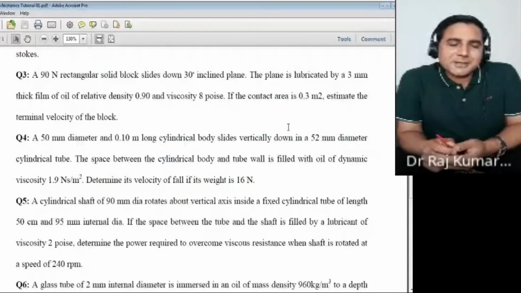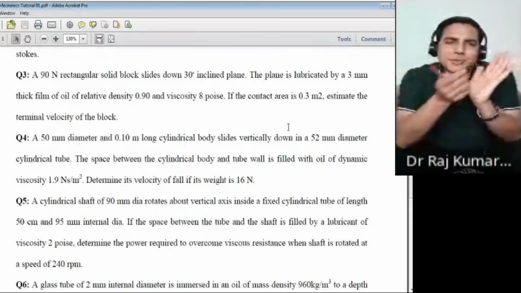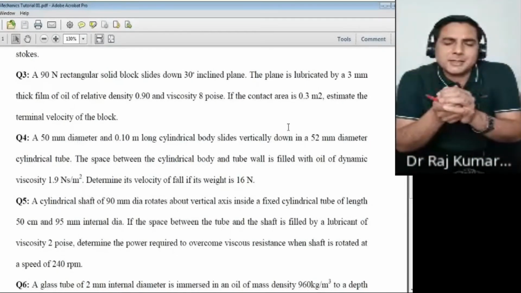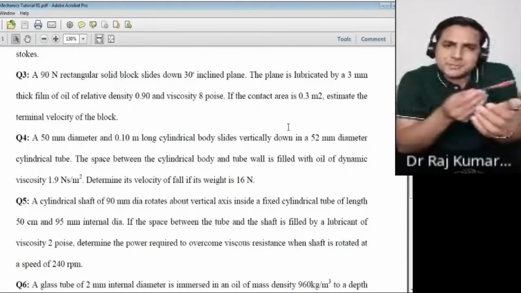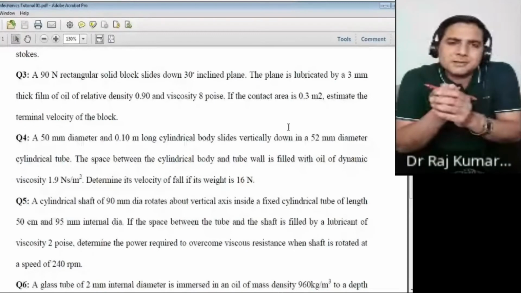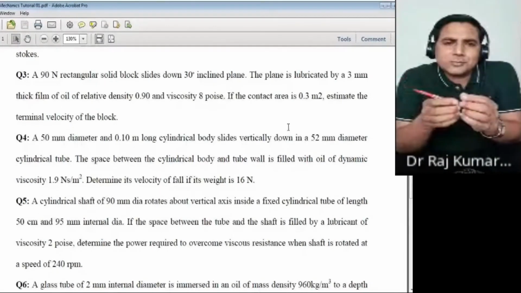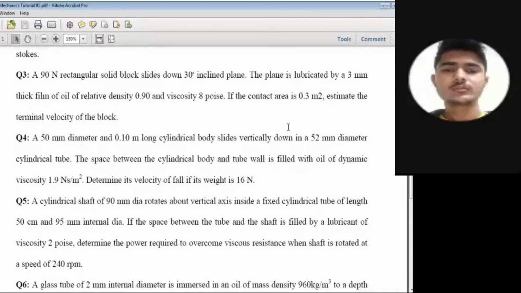Yeah, acceleration term would be zero because force is mass into acceleration. So therefore your left hand side would be equal to zero in case of the terminal velocity. It means your downward force has been balanced by the shear force only, right? Yes or no? Yes, sir.